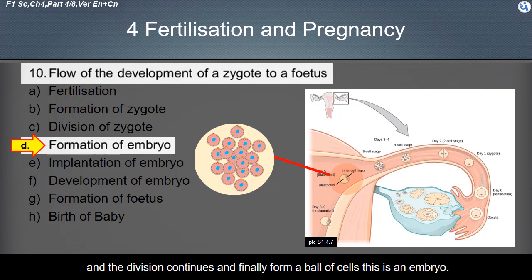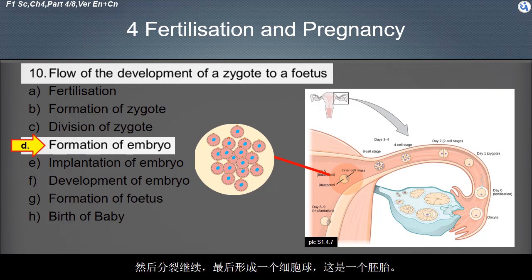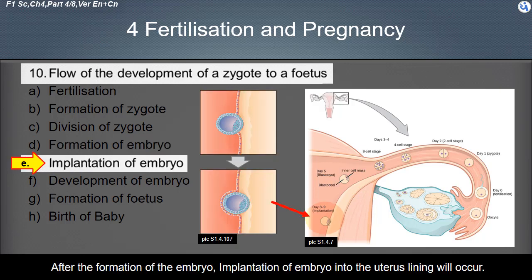And the division continues, and finally forms a ball of cells. This is an embryo. At this moment, the formation of the embryo is completed. After the formation of the embryo, implantation of the embryo into the uterus lining will occur.